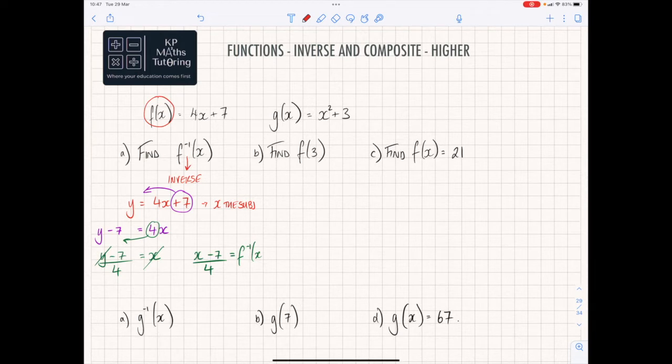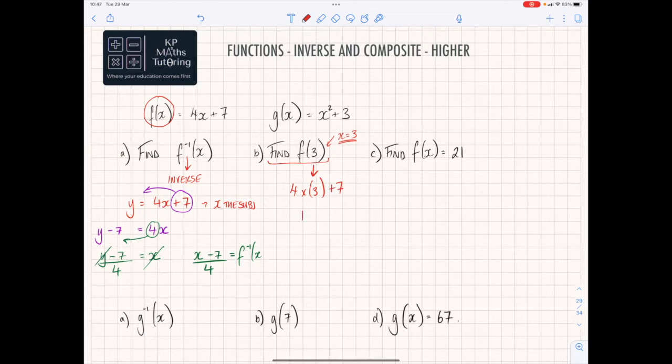Now, this next part is a bit different. This is telling you what to substitute in. This is telling you x is now 3. So when it's inside the brackets, it's telling you that the value of x is 3. So all you do is you go to this function of f, which is this one here, and you change this x value for what is in the brackets. So we now say it's 4 times my 3 that I brought down, plus 7.